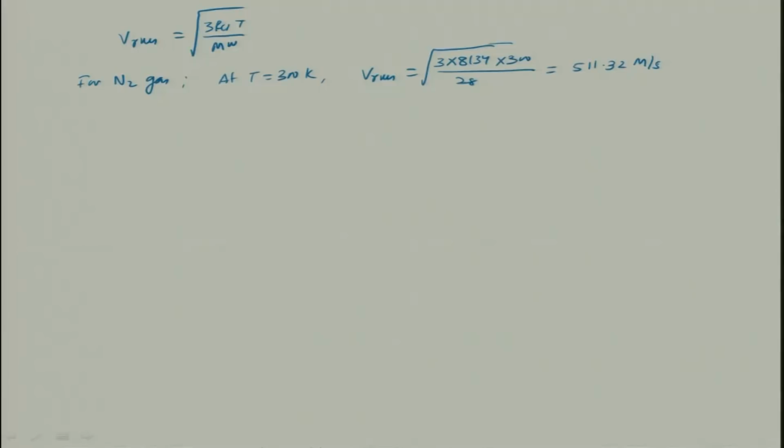Now, if I increase this temperature to, let us say, 1200 Kelvin, what will be VRMS? It will just be multiplied by 2, and that will come to 1022.64 meter per second. Everything is the same; you are just increasing the temperature by 4 times, and the square root of 4 is 2.